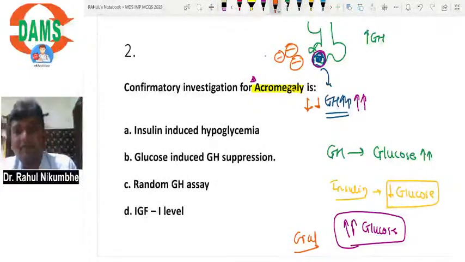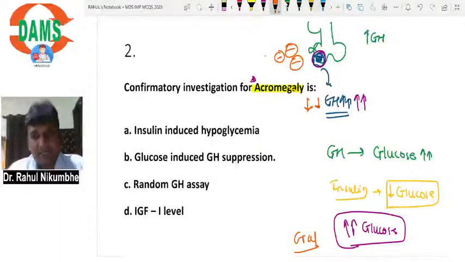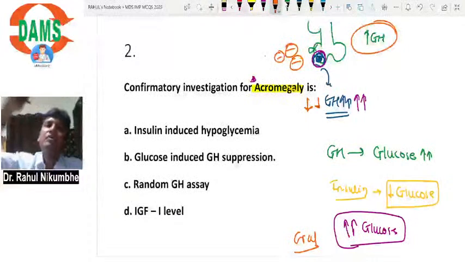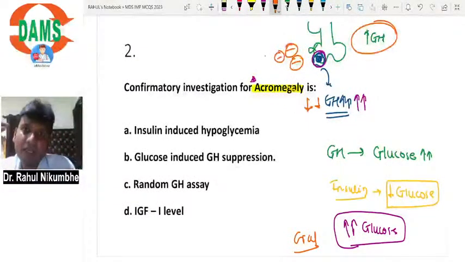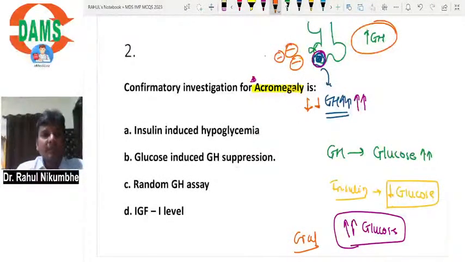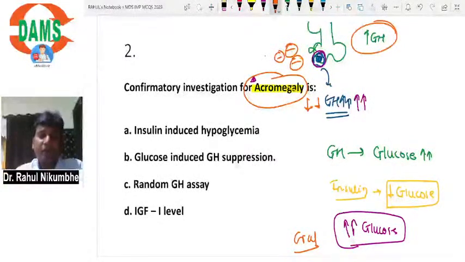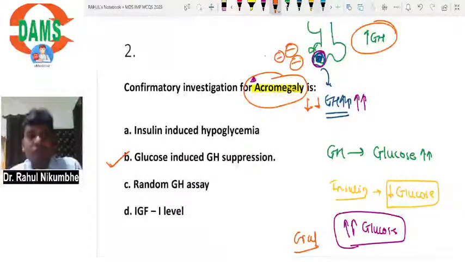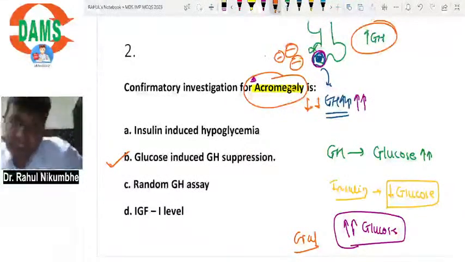But suppose after giving glucose, after causing hyperglycemia, I have collected the blood and I am getting a high level of growth hormone. It means I am not able to inhibit cells. Cells are not inhibited. It means hyperglycemia is not able to suppress cells. It means these cells are not normal. They are tumor cells. So it will confirm your patient is having a tumor of pituitary secreting a lot of growth hormone. So the answer is glucose induced growth hormone suppression.